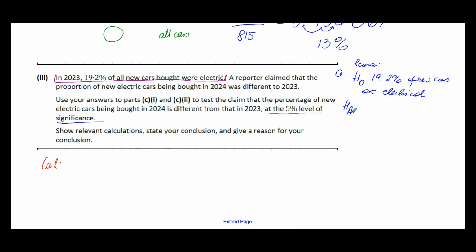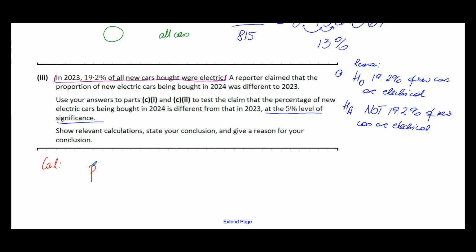The alternative hypothesis will just say it's not 19.2% of new cars are electrical. So it's just the opposite of the null. We are not stating a different number, we're just saying not what was in that first part. So that's what we're going to have in our reason for the conclusion, but that's really where we start. And then we go for the calculation.